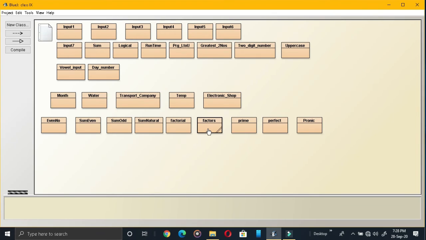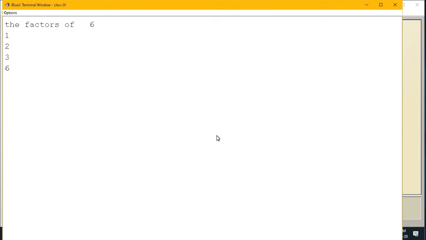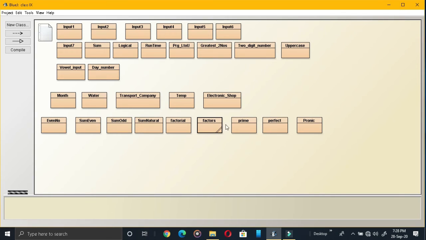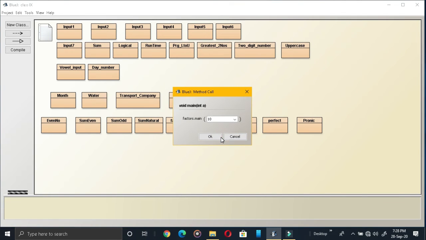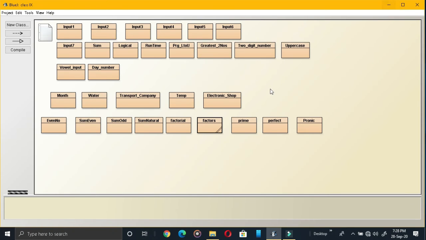Now consider the example. I am giving 6 only, the example we have discussed. See, factors of 6: 1, 2, 3, 6. Let us give the next number as 10. See the factors of 10: 1, 2, 5 and 10. Now the same logic we are going to use in our next program, that is prime numbers.